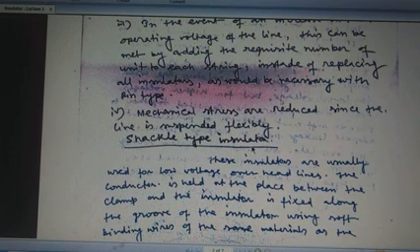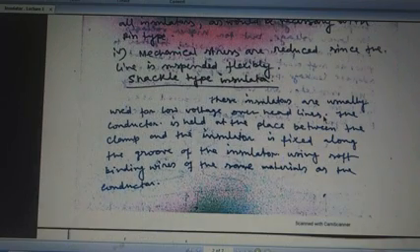Next, the mechanical stress is reduced since the line is suspended flexibly. So mechanical stress is also reduced in this type of system.